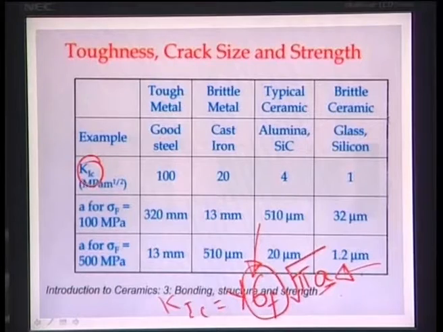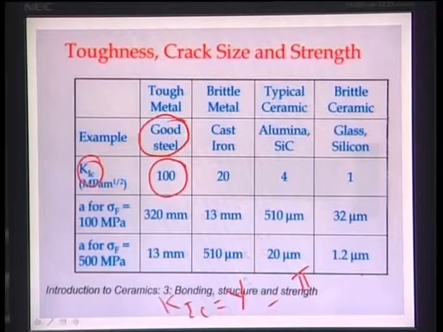That has been mentioned here, let us say for good steel, the steel which has very good mechanical properties. Now, K1C is a fixed value. I will spend some time on this slide.